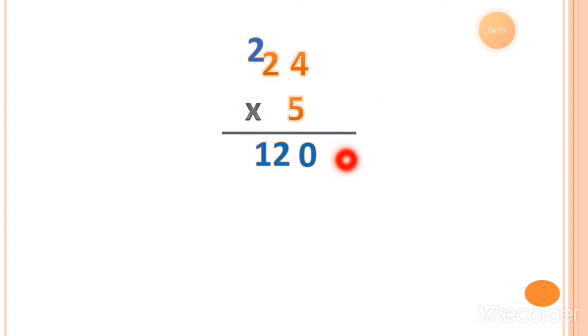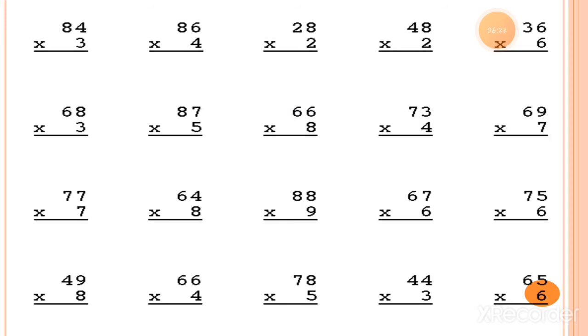So here you can see 120, which is the answer. I hope you like this, students, and understood these types of sums. If you know the table, you can easily solve these types of sums by yourself.